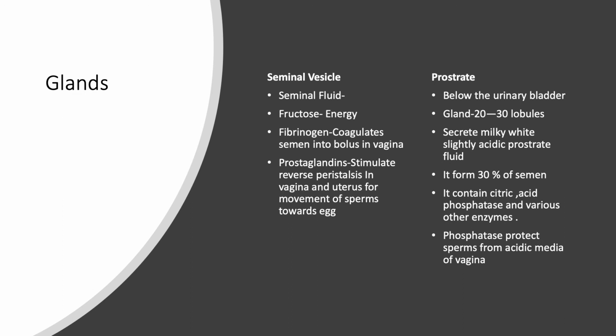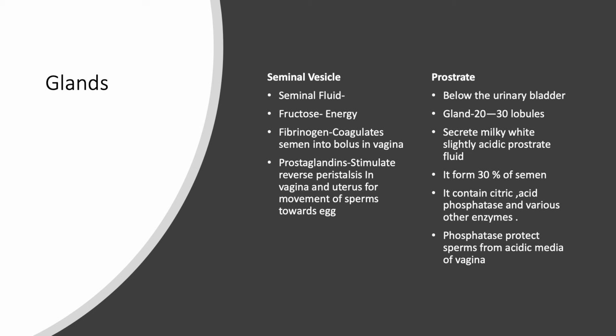First, we'll study the seminal vesicle gland. The seminal vesicles are long, elongated, sac-like glands present behind the urinary bladder. They secrete a secretion called seminal fluid into the ejaculatory duct.